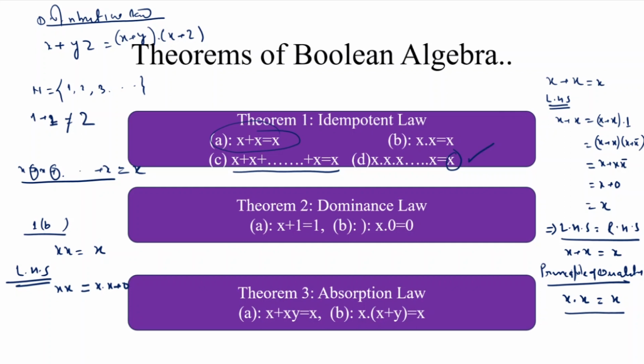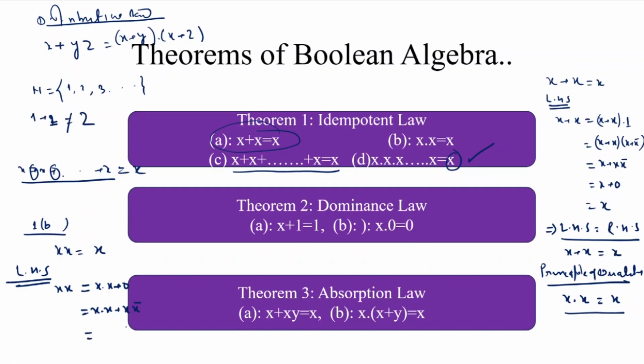Nothing is changed in the result. This means this 0 is written as x dot x complement, because we know that when x is multiplied with x complement, its result is 0. That is equal to x dot x.